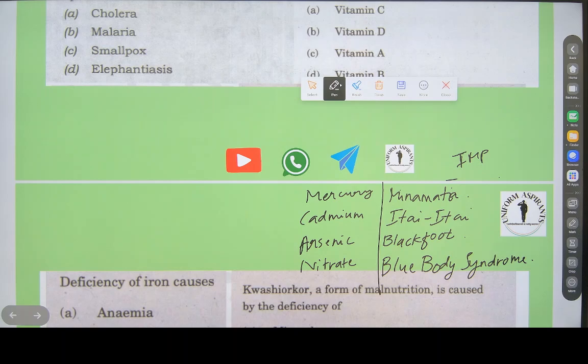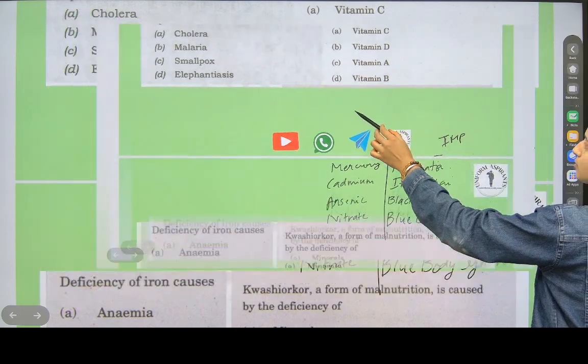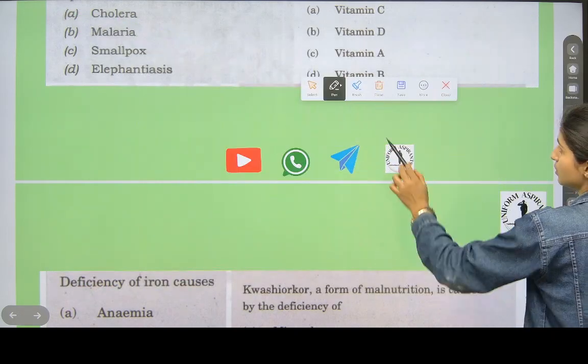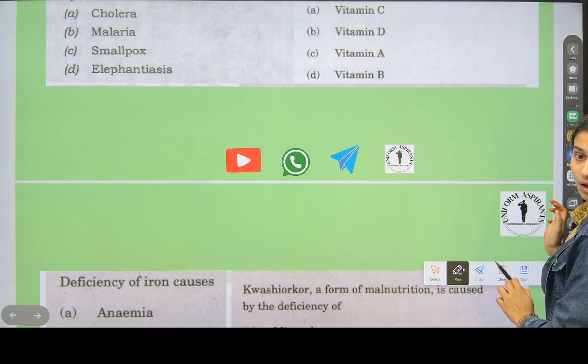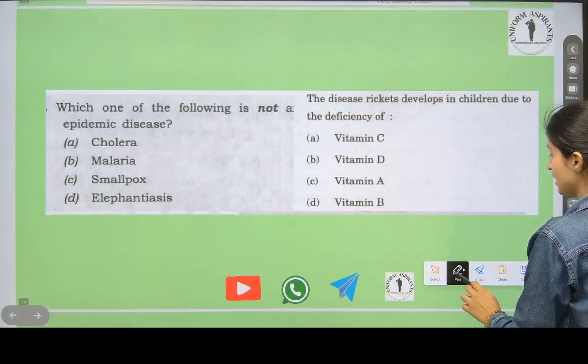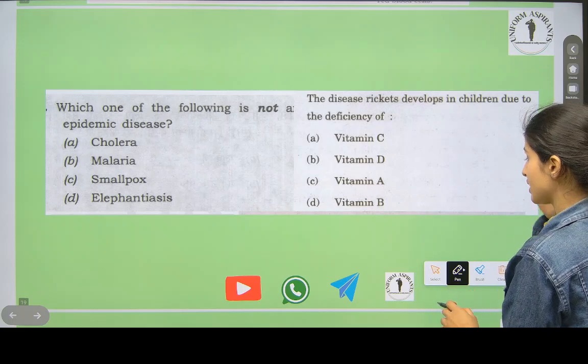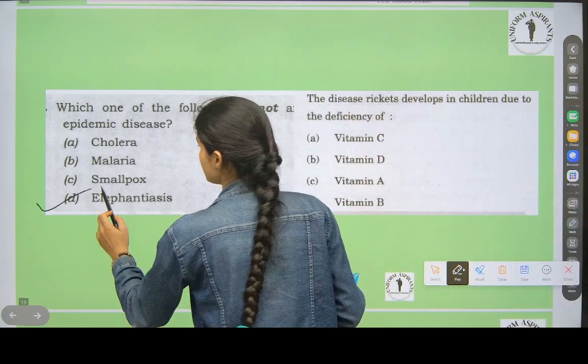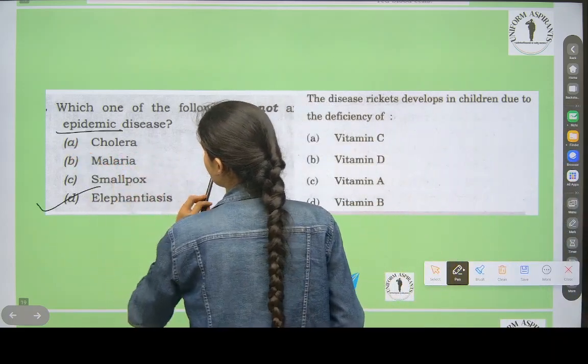Okay, done? Now we can answer this question. The disease rickets we know because it is an epidemic disease.